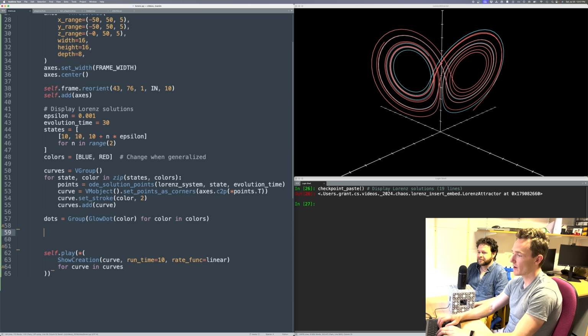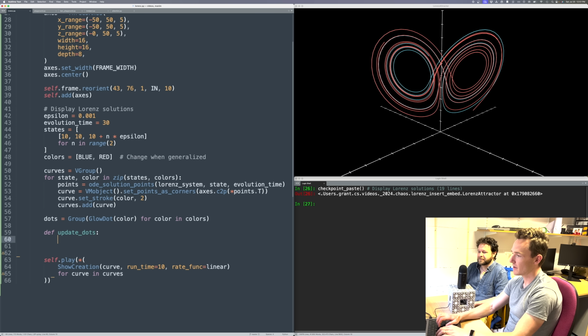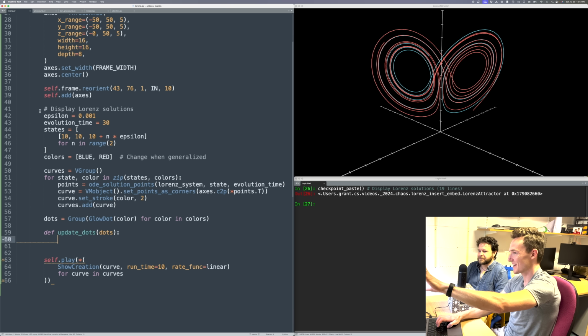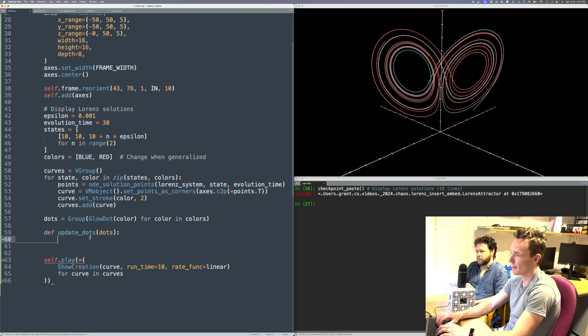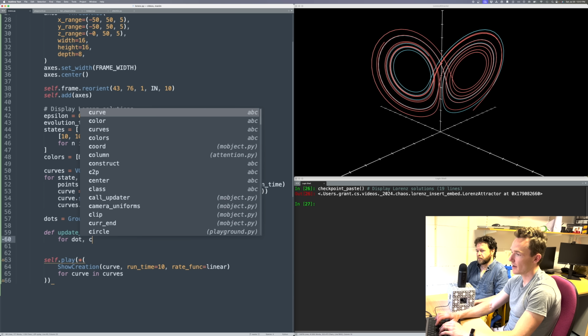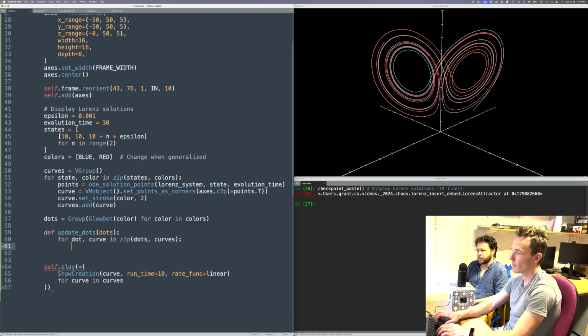And I'm going to create an updater function for it where I'm going to update the dots. This is going to be a function that takes those dots in. I'm just going to write this function kind of in place. I often like to do that, where everything relevant to this animation we're doing just sits in that commenting bit. I'm going to say for dot, curve in zipping together the dots with the curves, I want each dot to move to the end point of the curve.